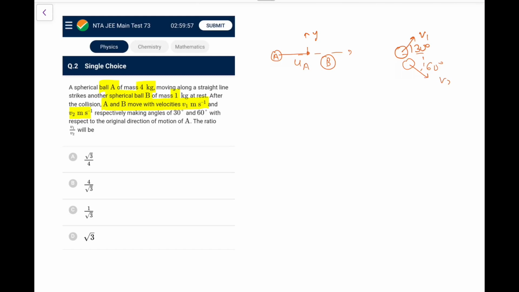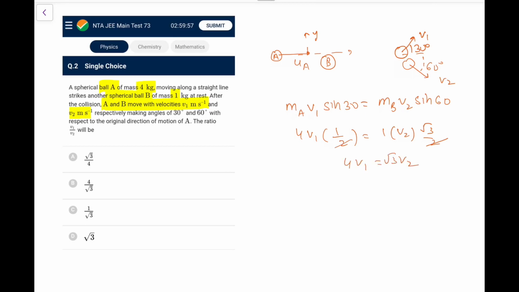First of all, because the y momentum initially was 0, the final will also be 0. So we have mA v1 sine 30 balances mB v2 sine 60. This is the first thing we'll have. So 4 times v1 into 1 by 2 is equal to 1 into v2 into root 3 by 2. So first we are getting 4 v1 is root 3 v2. So we can get the ratio from here only. So v1 by v2 is root 3 by 4. You need not apply the equation in the x-axis. Your required solution is coming out only from this.